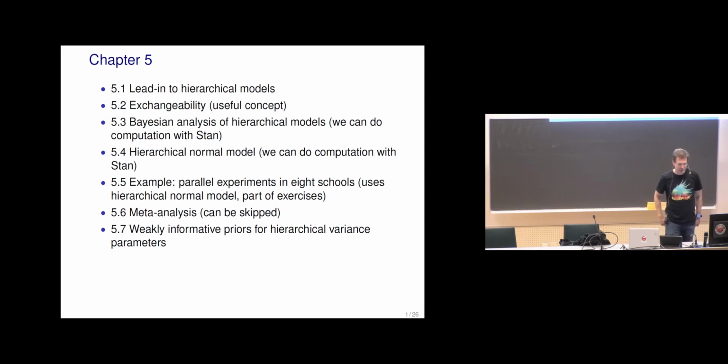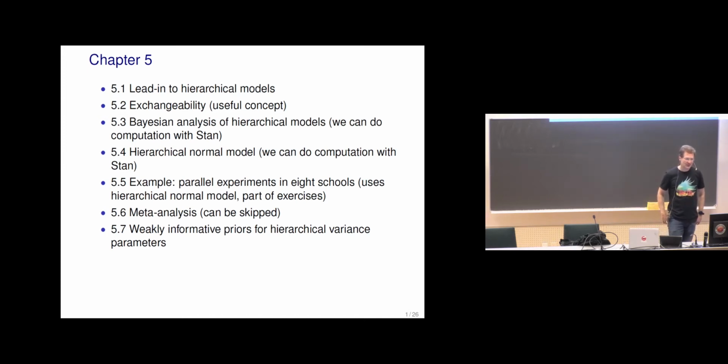You'll notice when reading chapter 5 there is one section discussing how to do, even for a very simple normal distribution hierarchical model and conjugate priors, it gets complicated. And so now when you are reading the chapter, you don't need to care about that specific computation part.